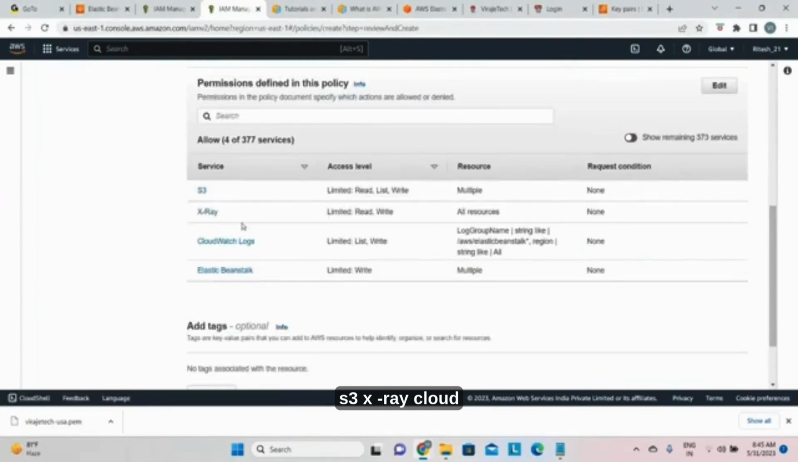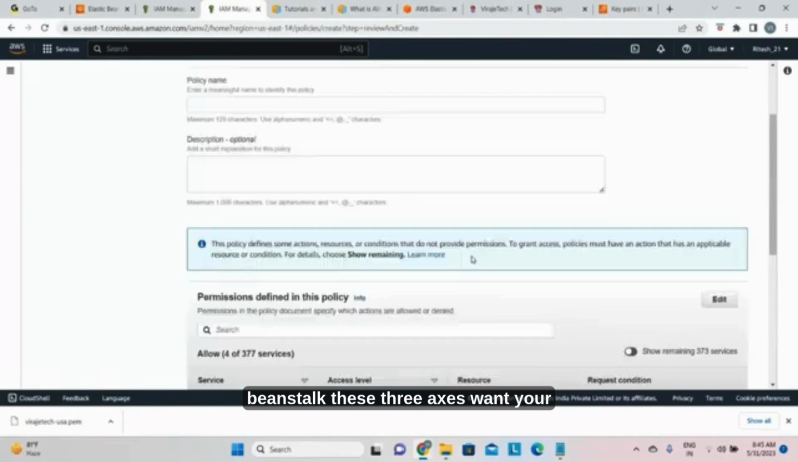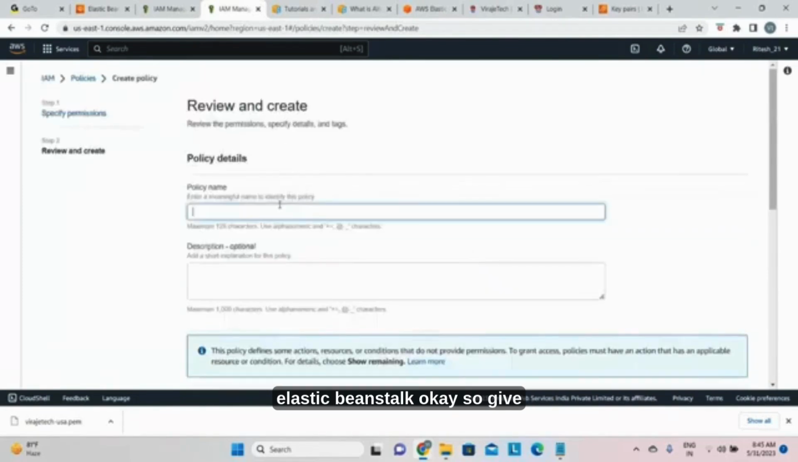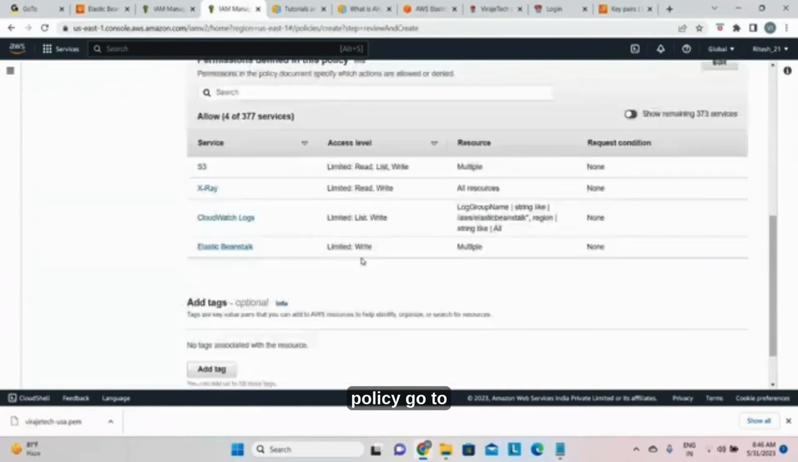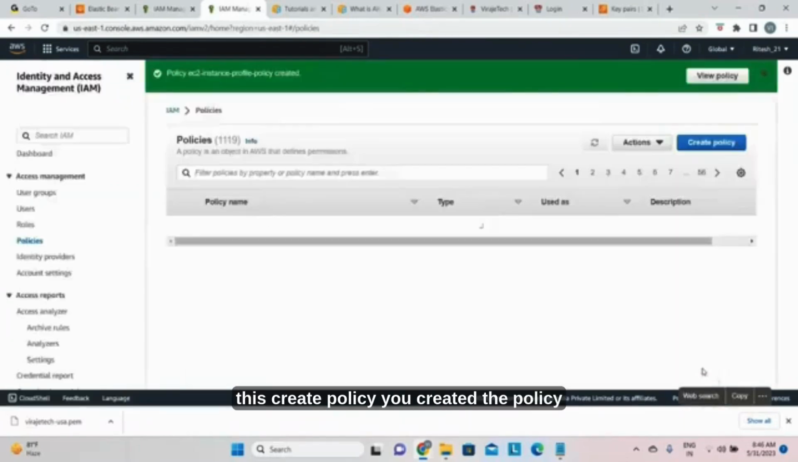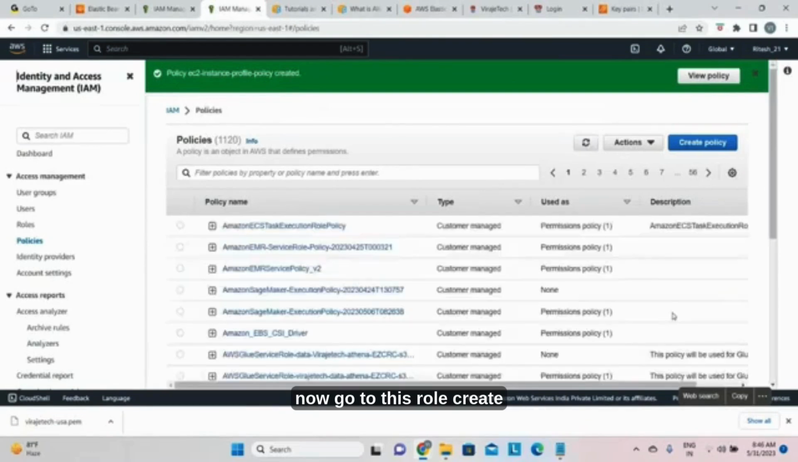Now see, S3, X-ray, CloudWatch, Elastic Beanstalk. These accesses are needed by your Elastic Beanstalk. Okay, so give the policy name: EC2 instance profile policy. Go to create policy. You created the policy. Now go to this role.